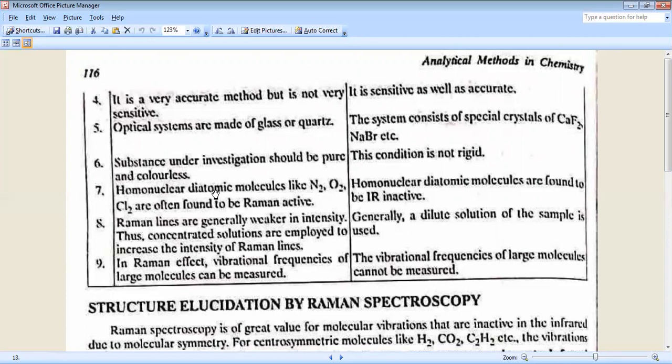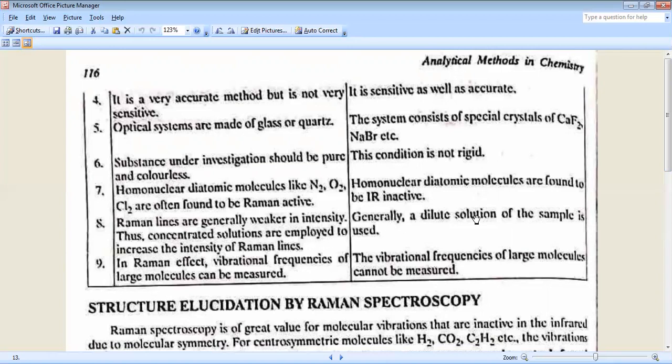In Raman spectra, homonuclear diatomic molecules like nitrogen, oxygen, chlorine are often found to be Raman active. In IR spectra, homonuclear diatomic molecules are found to be IR inactive. In Raman spectra, Raman lines are generally weaker in intensity. Thus, concentrated solutions are employed to increase the intensity of Raman lines.